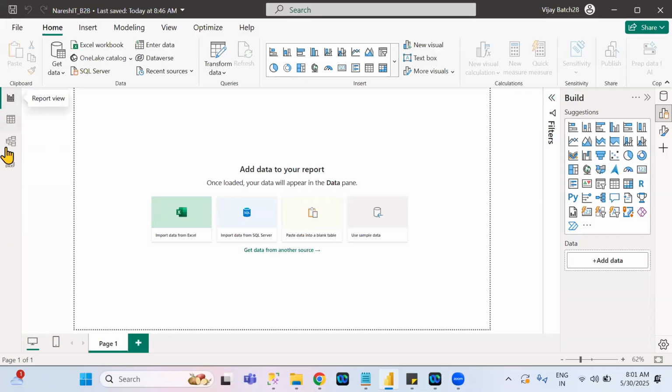Next one is, we need to discuss the left pane. Before going to discuss the left pane, first we need to load the data. Okay. Vijay, I'm new to this Power BI. I don't know how to prepare data. How to practice with the data, what type of data I need to prepare for this? Because everyone is facing this problem.